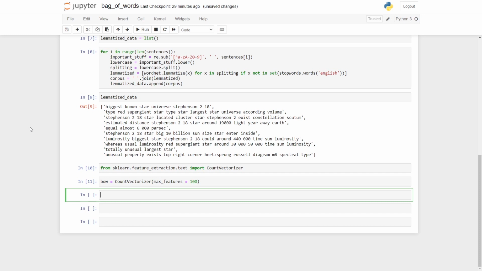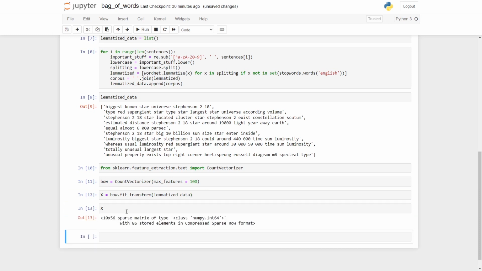But for big corpuses, we actually give it 5,000 or 10,000 or maybe 50,000. Okay, so that is the thing. And now I'll have to fit this data. So here I'll make a variable X, and I'll say BOW, that is the bag of words, followed by fit_transform. All right, and it takes the lemmatized data followed by toarray. Because if I don't do it, I'll get a sparse matrix.